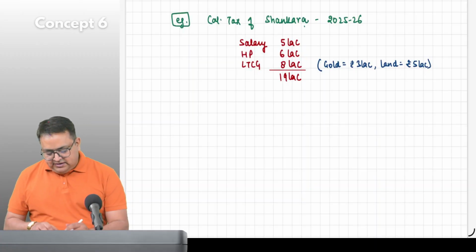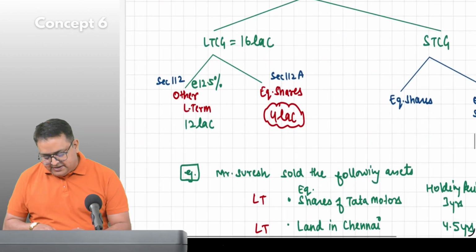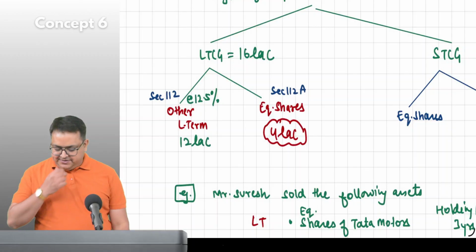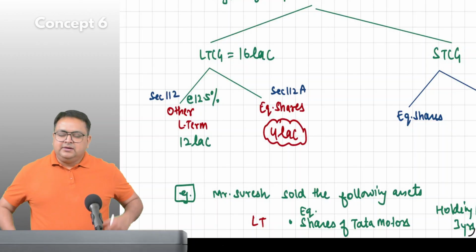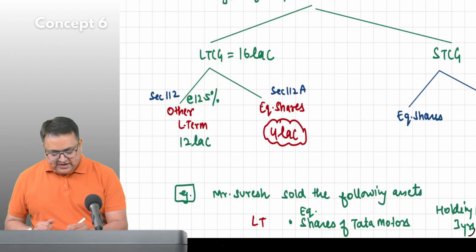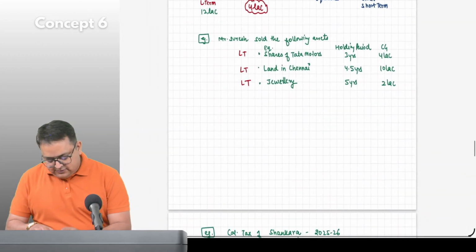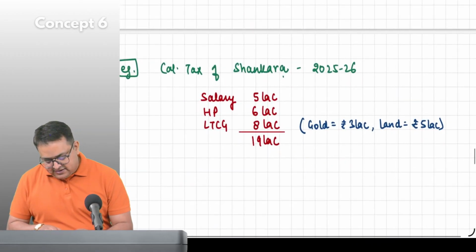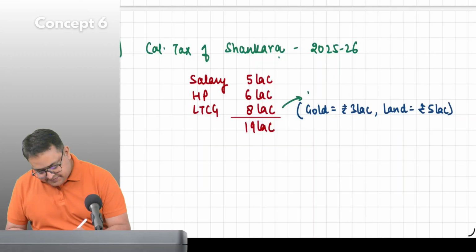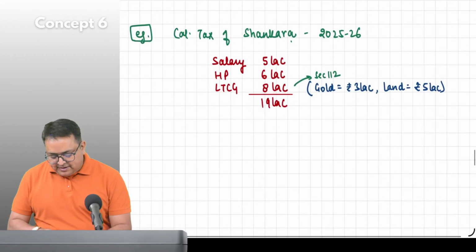Tell me, what type of long-term capital gain is this? Section 112 or 112A? It is 112. There is no such thing like shares. So can I say all the long-term gain which he has earned is coming from 112? So this is long-term capital gain, section 112. Okay, so let us compute the tax.